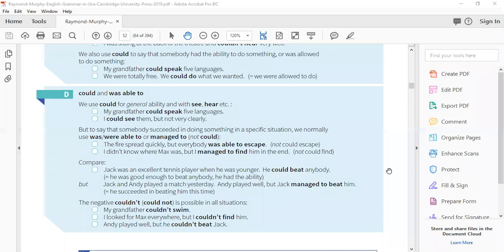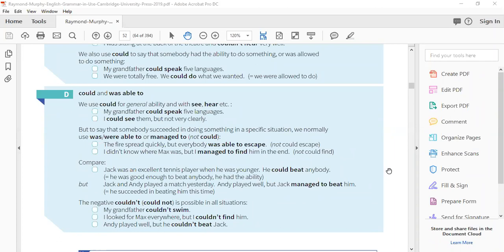For example, the fire spread quickly, but everybody was able to escape. Was able to escape means definitely they found out the way, and they made some efforts to get out of that dangerous situation. I didn't know where Max was, but I managed to find him in the end. We can't use could here, because we are talking about one particular activity or one particular action.